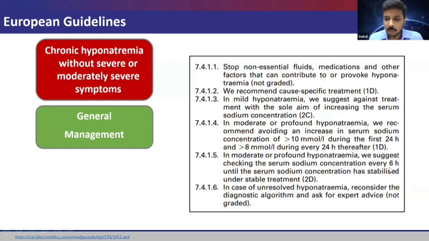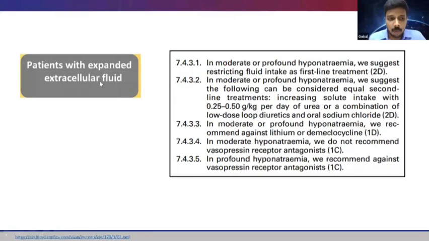And thereafter check sodium every 6 hours. And in chronic hyponatremia with expanded ECF volume, the first line management is to restrict fluid intake. But in moderate or profound hyponatremia, the next step is to increase solute intake, either with oral sodium chloride or low dose loop diuretics. And this guideline goes against lithium or demeclocycline and it recommends against Vaptans.